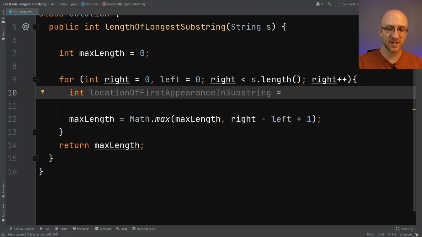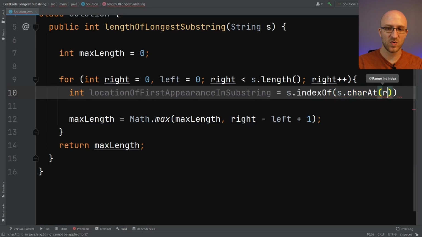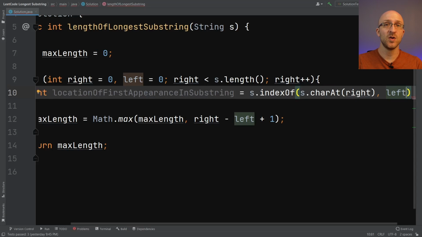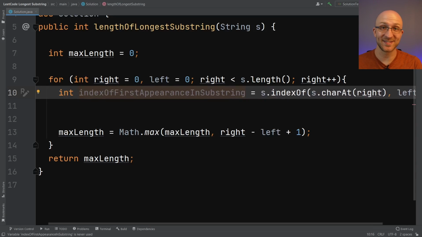So all they're doing with this is looking for the index of that current character that the right pointer is looking at. So s.char@right. But they're not searching through the entire string to see where that character first appeared. They have it start at the left pointer. And that makes sense, right? You only need to know if that character already existed just in your current substring, not in the entire string. And I guess a better name for this might be just index of first appearance in substring.